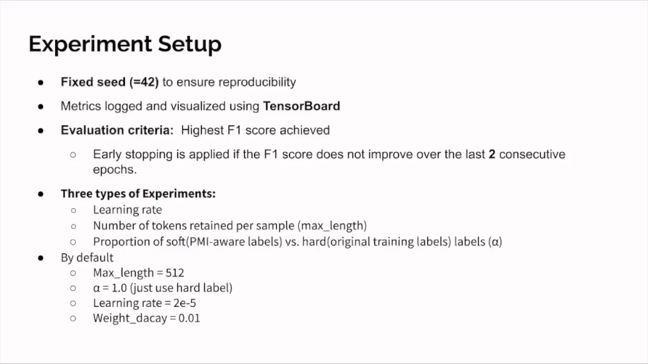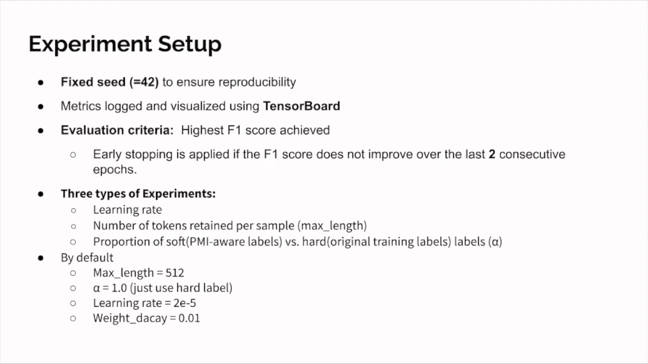Here's our experiment part. First, we'll introduce our experiment setup. The seed will be set in the training arguments equal to 32 to ensure reproducibility, and the metrics are logged and visualized using TensorBoard. Our evaluation criterion is the highest F1 score achieved. Early stopping is applied if the F1 score doesn't improve over two consecutive epochs.